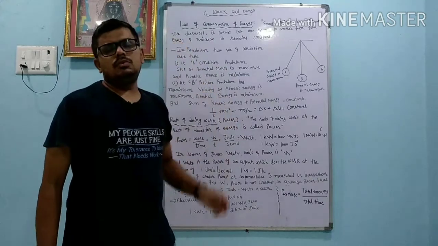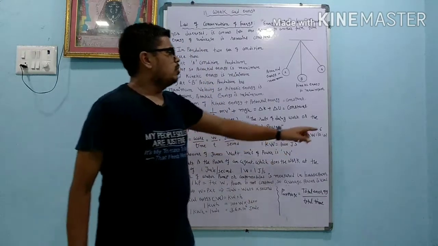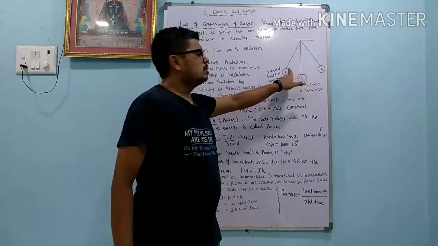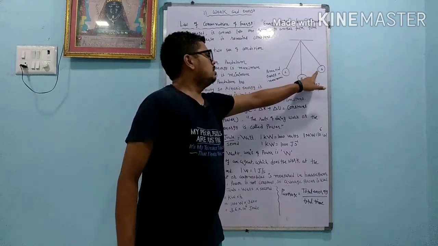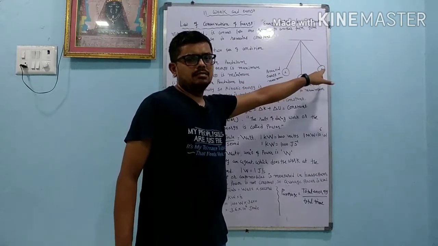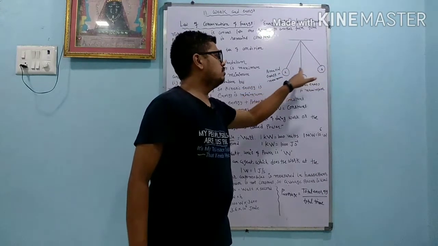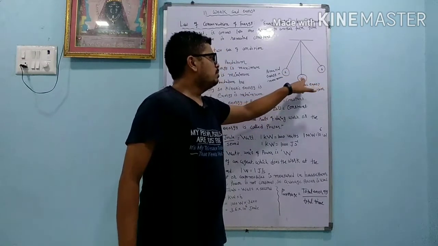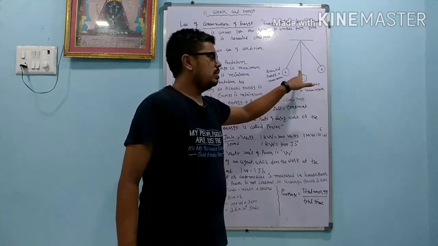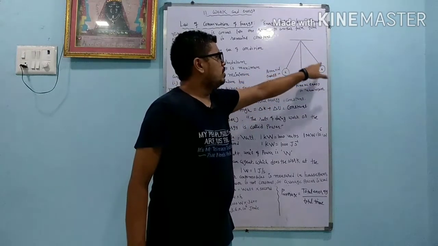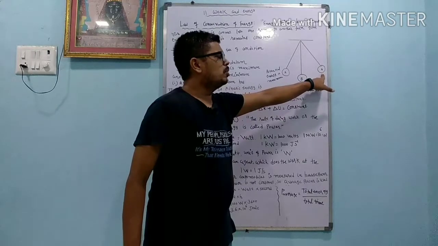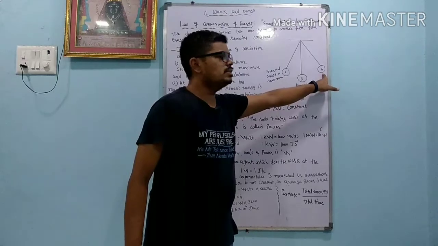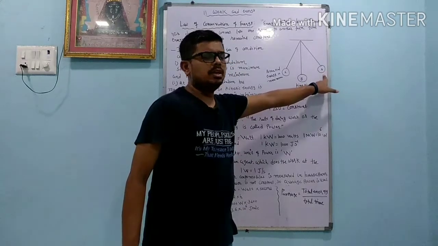In a pendulum, two conditions are there. The pendulum goes from one position to the second position to the third position. The first and third positions are identical, meaning only the direction is different, but otherwise both conditions are identical. So we represent them by A. B position is different. Whenever we leave the pendulum here, the potential energy is maximum because it is not in motion. Potential energy is maximum, so kinetic energy is minimum.